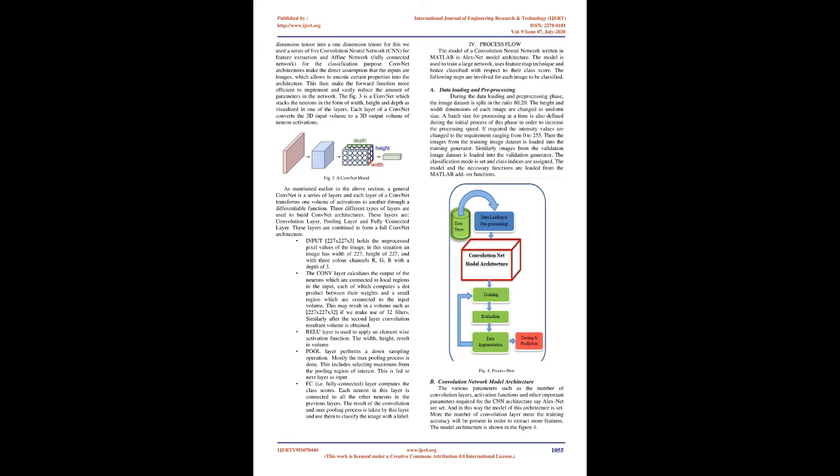For the process flow, the model of a convolutional neural network written in MATLAB is the AlexNet model architecture. The model is used to train a large network, uses the feature map technique, and hence classifies with respect to their class score. The following steps are involved for each image to be classified.